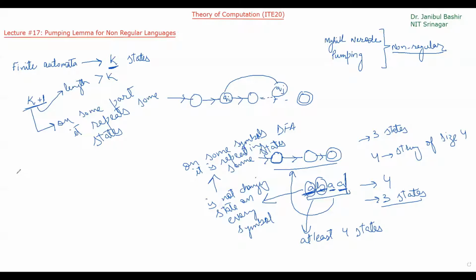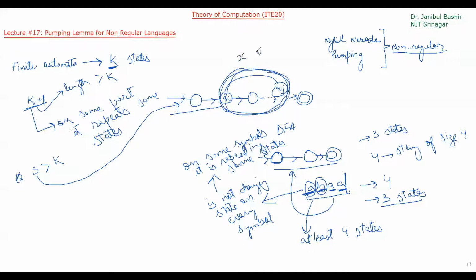So if I have a string of length greater than k and I give this string as input to this automata, you can see that my automata will first go here, then it will repeat this part, then it will go forward. Or it is possible that it will repeat this, let's suppose, x number of times.